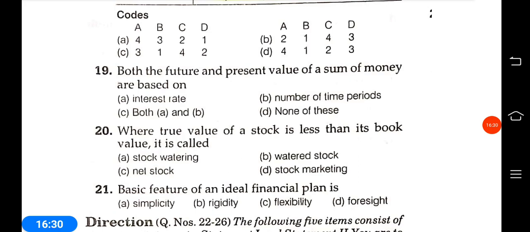Basic feature of an ideal financial plan is simplicity, rigidity, flexibility, foresight. Answer is B, rigidity. Basic feature of an ideal financial plan is rigidity.